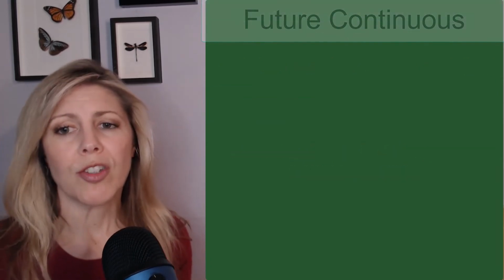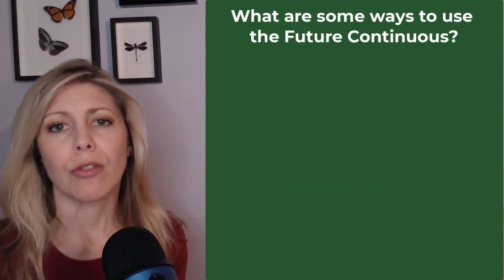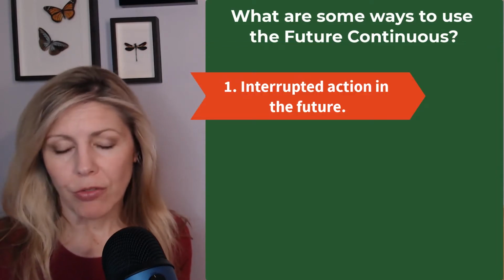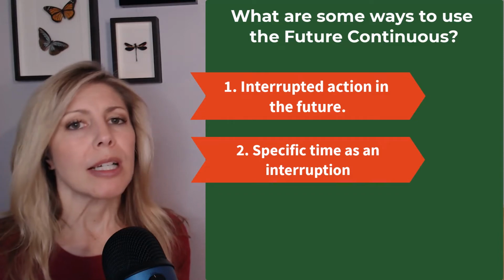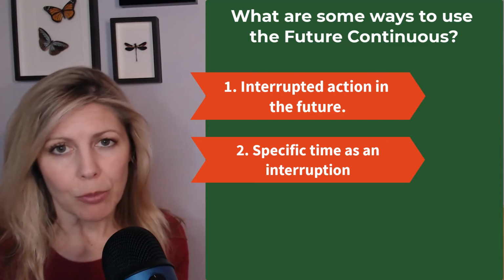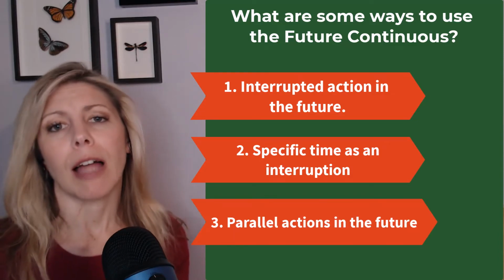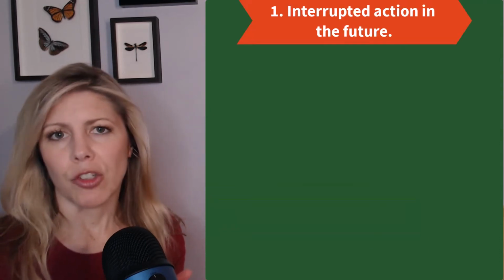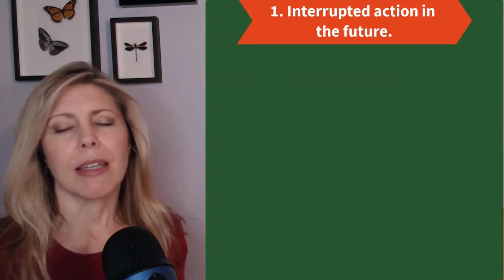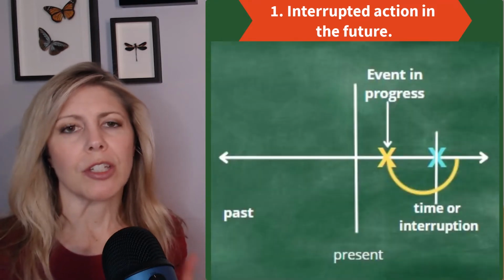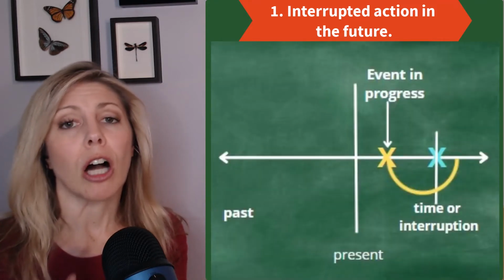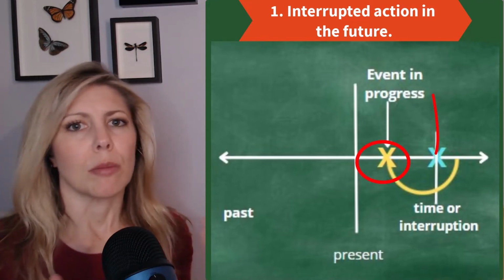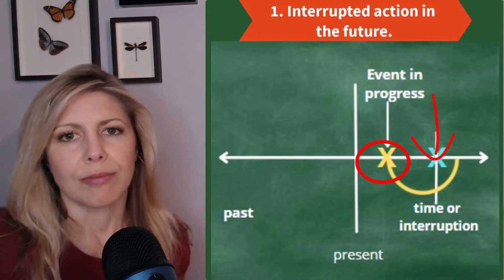Now, what are some ways that we can use the future continuous? 1, an interrupted action in the future. 2, specific time as an interruption. And 3, parallel actions in the future. So number 1, interrupted action in the future. Basically, this is when the future continuous is used to indicate that a longer action in the future will be interrupted by some shorter action in the future.